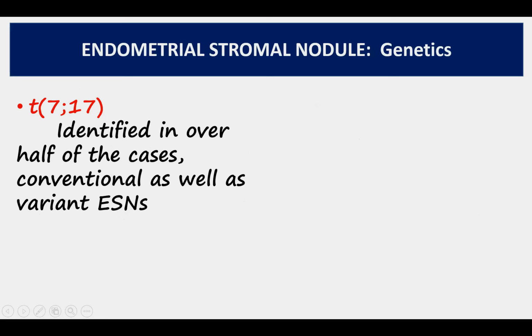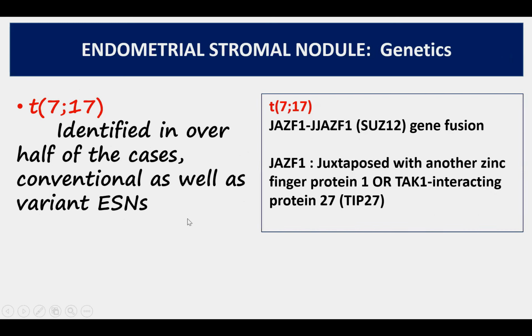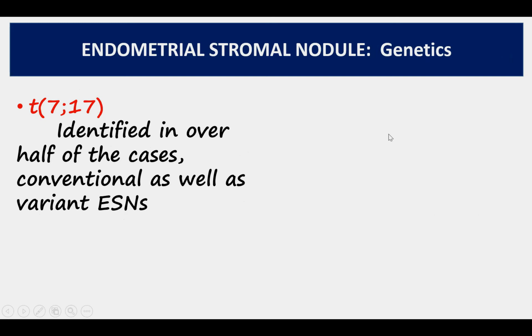The characteristic genetic marker for endometrial stromal nodule is translocation 7;17, which is identified in over half of the cases, including both conventional as well as variant endometrial stromal nodules. Translocation 7;17 results in fusion of the genes JAZF1 and SUZ12.